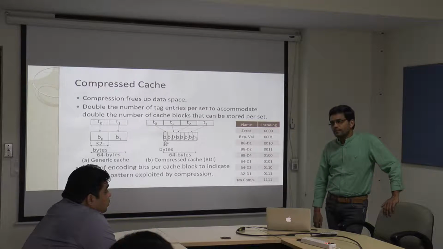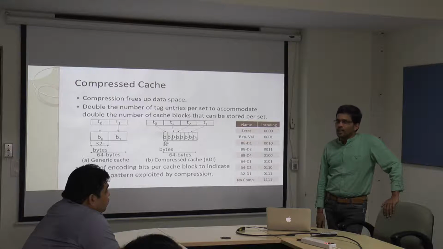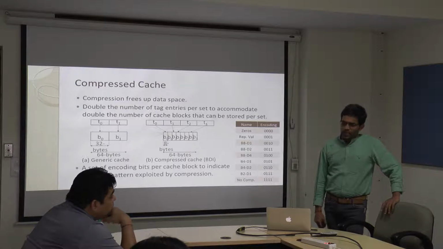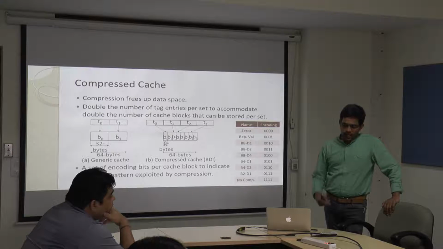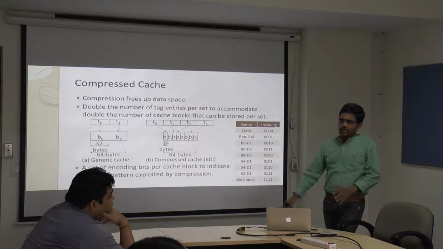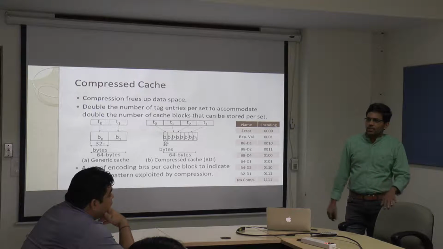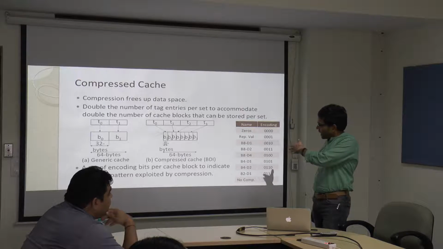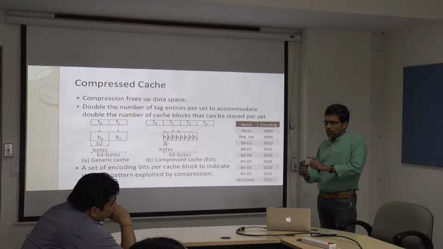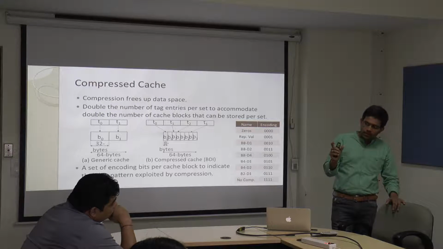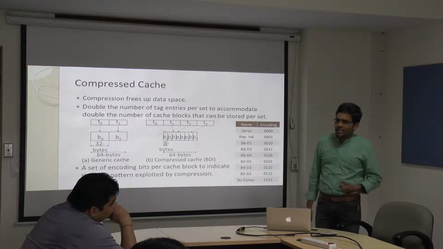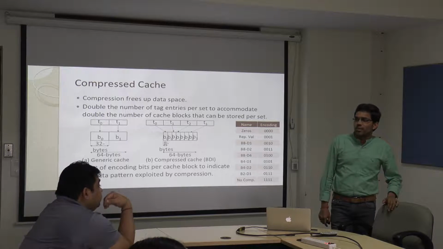My only concern is what stops us from doing it at higher level caches. That we can do, but the problem is the access latencies. L1 access latency is typically 1 to 2 cycles, L2 latency is 6 to 10 or 12 cycles, and the LLC, depending on the size, may be 20 to 30 cycles. Now for our BDA type of compression, it typically takes 3 cycles of latency. If you put the compressed data in the L1, of course you can save space, but for a normal 2 cycle access latency, you are incurring extra decompression latency, which will unnecessarily penalize the system.